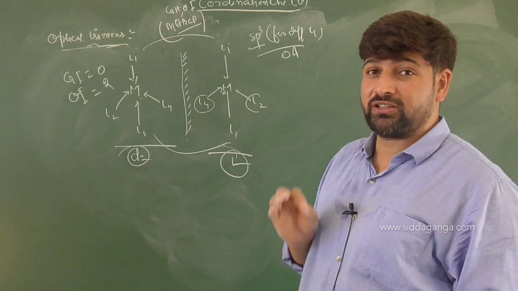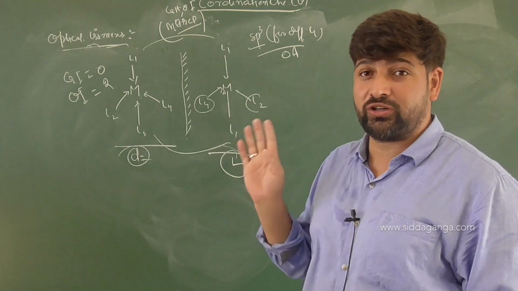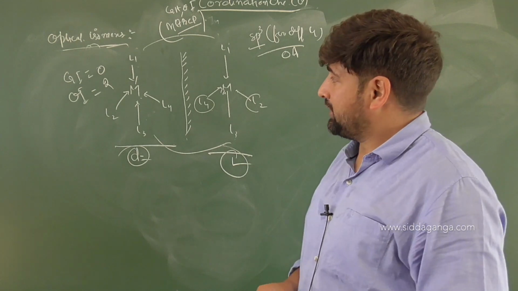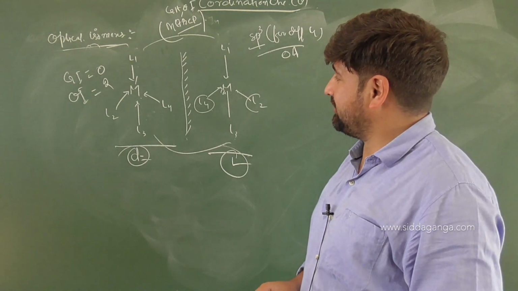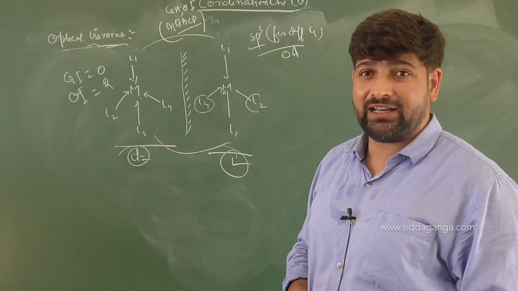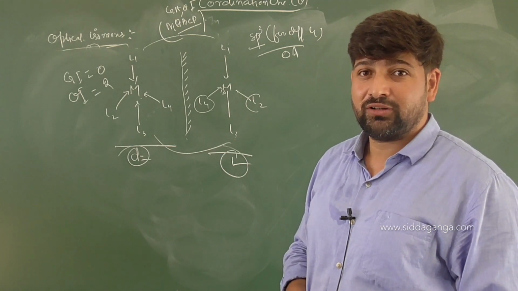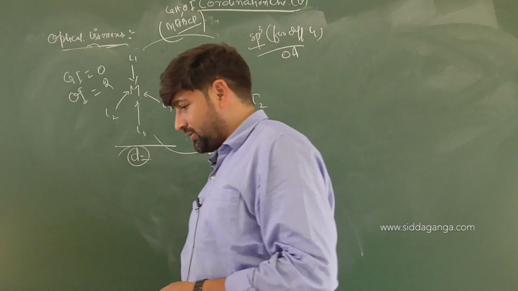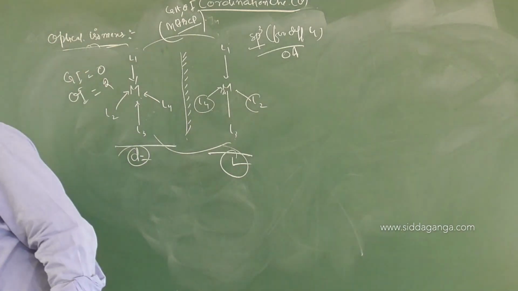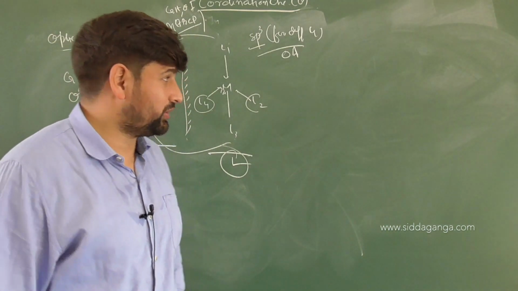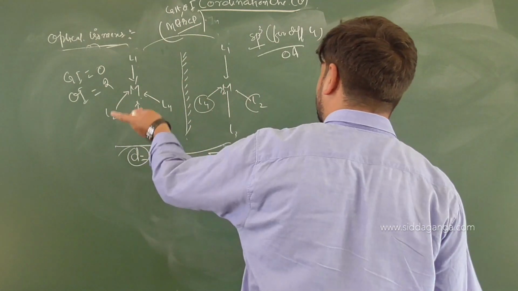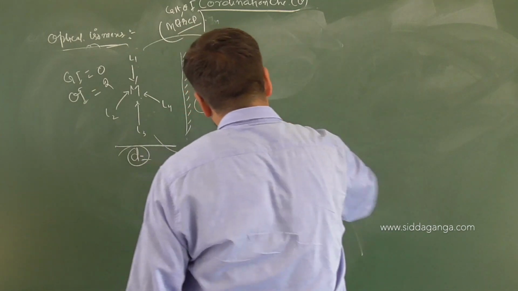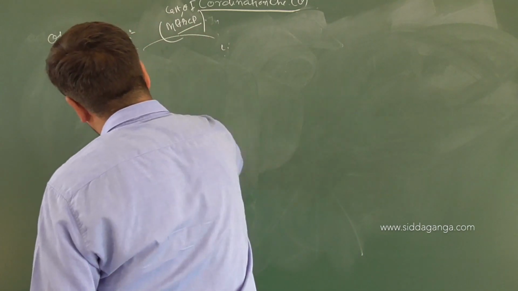But I said, not only the presence of a chiral center is important, it's also important that it should not have any plane of symmetry available to it at all. Am I clear with the thought? Very good. So let us go to the next molecule and understand it clearly. If I have a bidentate ligand now, a square planar system, I have already cleared it in terms of coordination number. What's the coordination number here? 4. And there I talked about the square planar system and the tetrahedral system, right? Let us look at a few examples of coordination number 6.